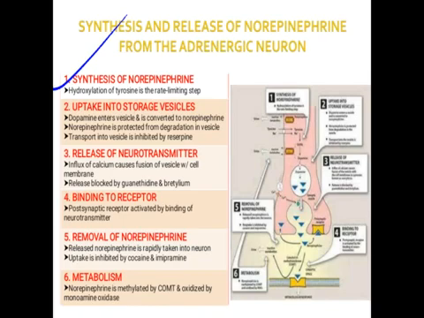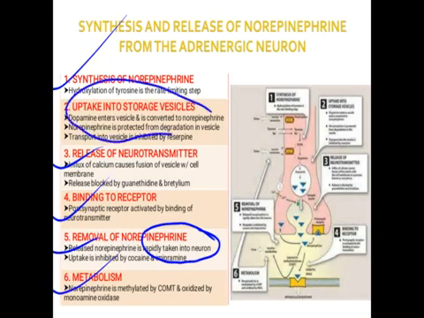And this norepinephrine, when synthesized, is released as a neurotransmitter into the synapse where it binds to the postsynaptic receptor, while some of the neurotransmitter is rapidly taken back into the neuron, that is, reuptake takes place. Some undergo metabolism, and some which are taken up again are stored in the storage vesicles. Such activities we can observe in the case of noradrenaline, that is, norepinephrine.